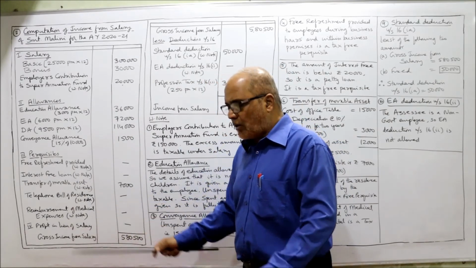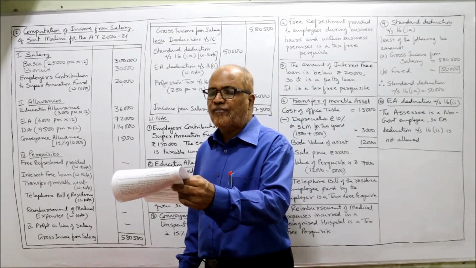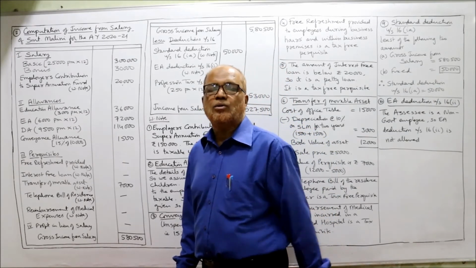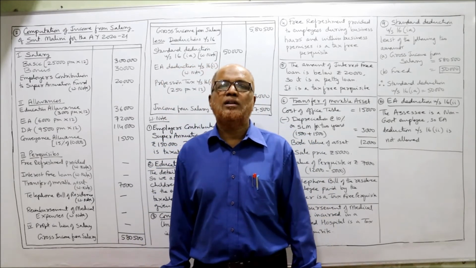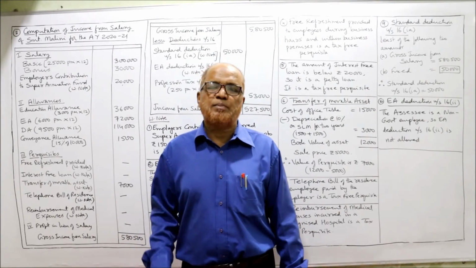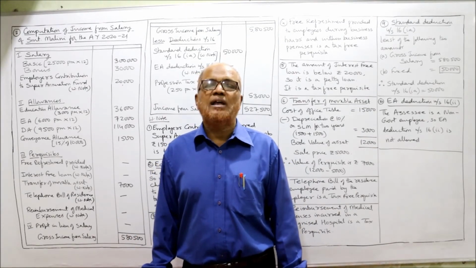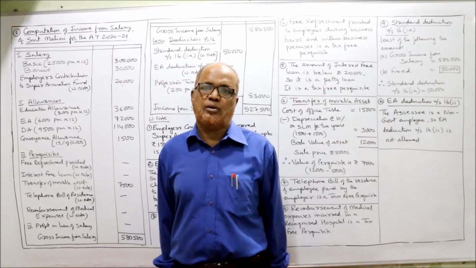Now, telephone bill of the residence. Here it is given: during the year, the company paid telephone bill of the residence, rupees 78,000. In the previous theory videos I have explained what is the tax-free perquisite. Under the tax-free perquisite, I have explained that telephone bill of the residence of the employee paid by the employer is a tax-free perquisite.